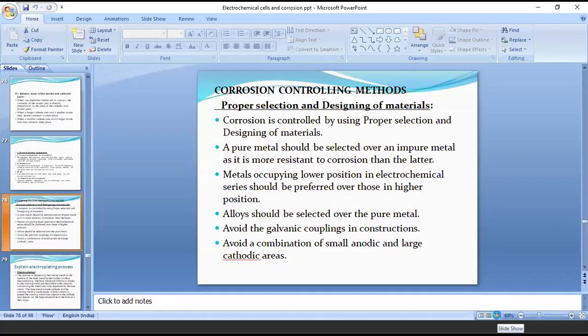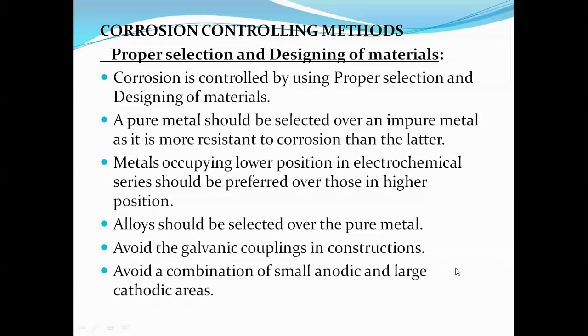Before dealing with corrosion controlling methods, let me tell you what corrosion is and how corrosion is identified on the metal surface. Previous class lo మనం నేర్చుకున్నాం అండి. In the previous class we discussed what corrosion is. Corrosion can be identified based on the metal surface.